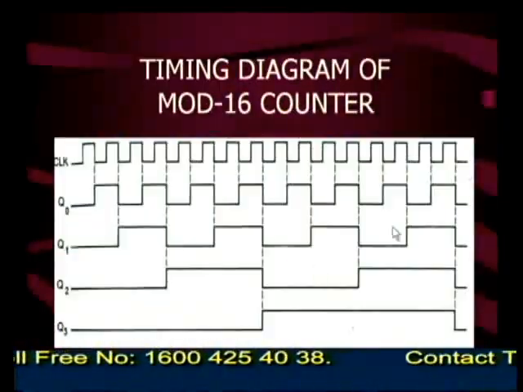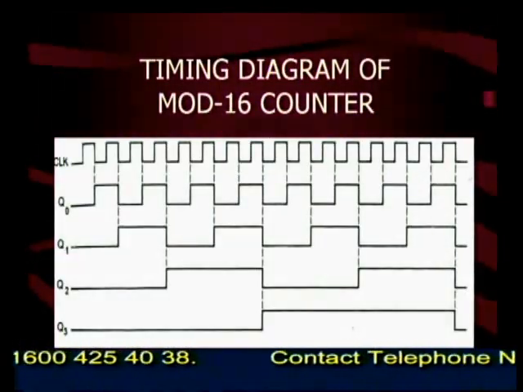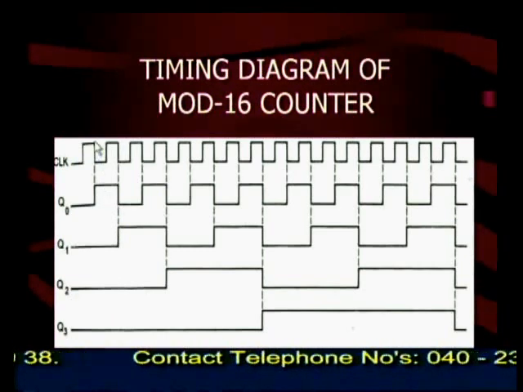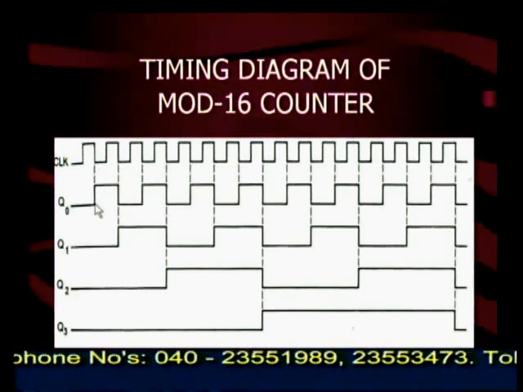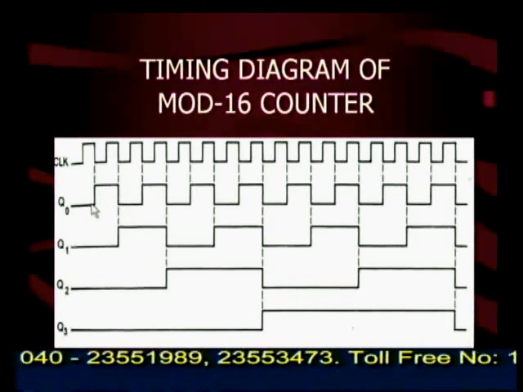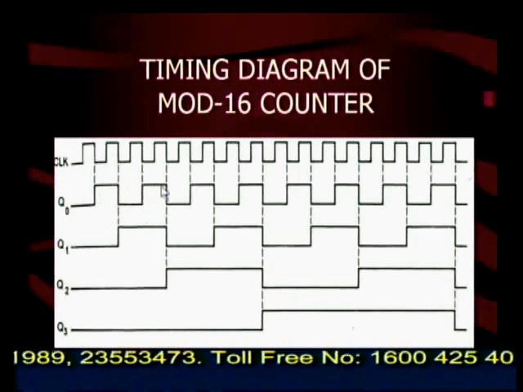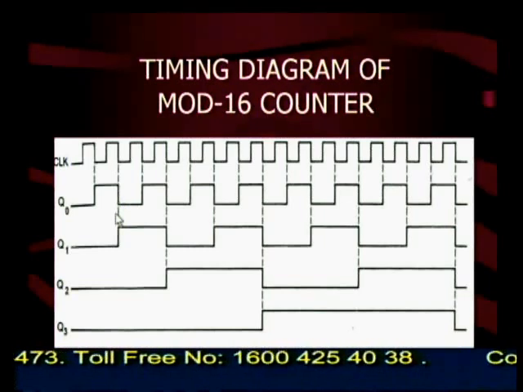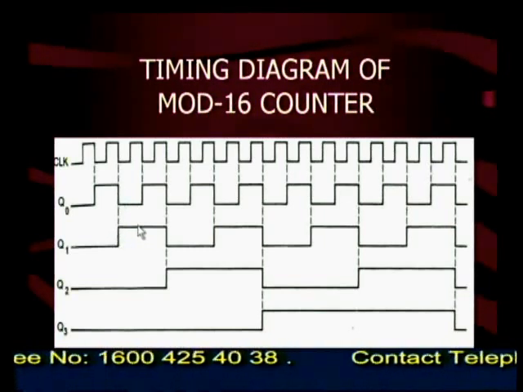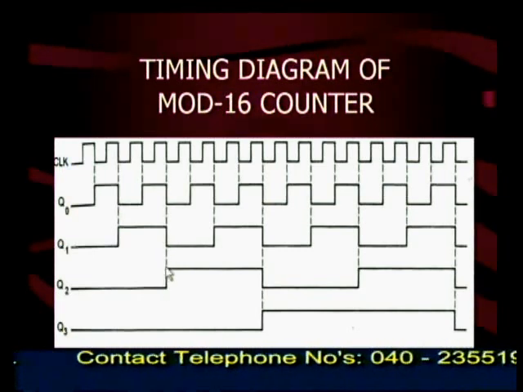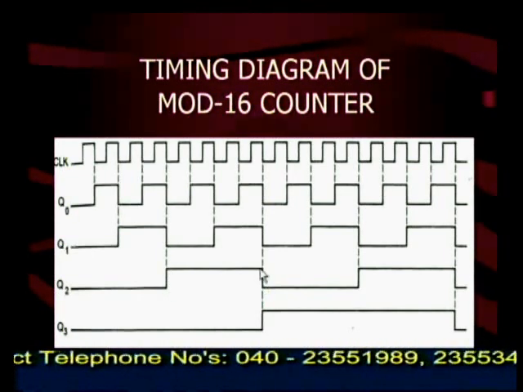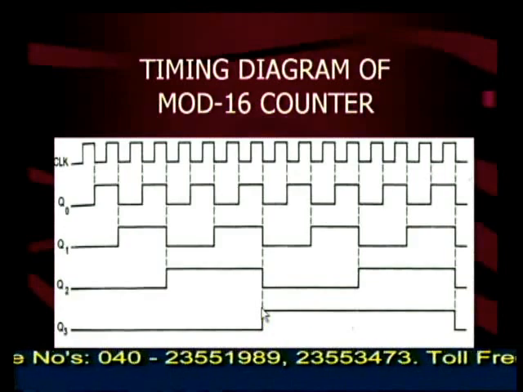This is a timing diagram of the mod 16 counter. You see here, for every trailing edge of the clock, Q0 is toggling. That means it is changing from 0 to 1, 1 to 0, 0 to 1, 1 to 0. For every trailing edge of Q0, Q1 is toggling. For every trailing edge of Q1, Q2 is toggling. For every trailing edge of Q2, Q3 is toggling.